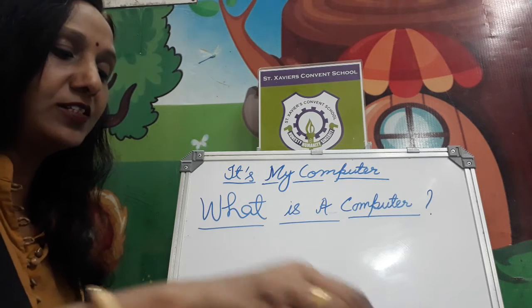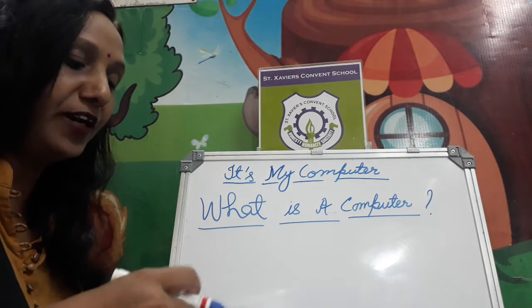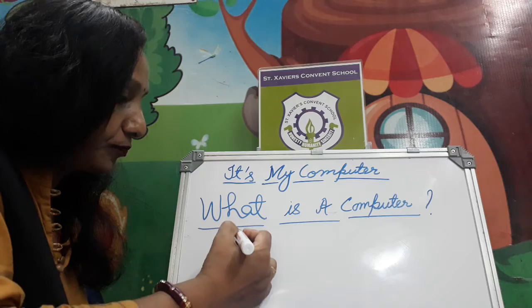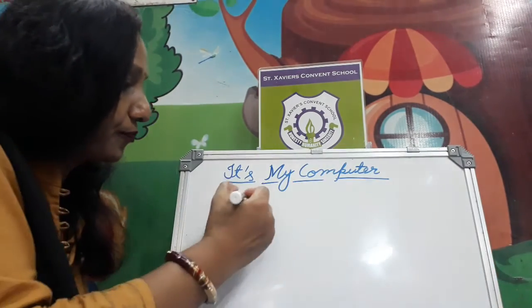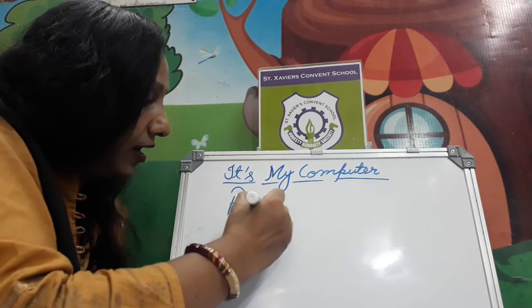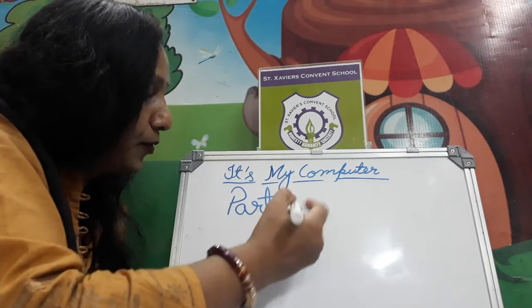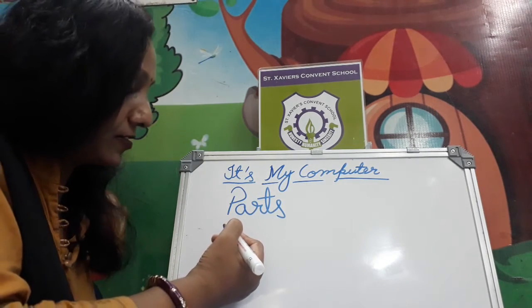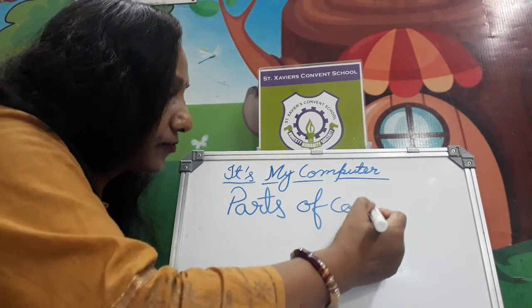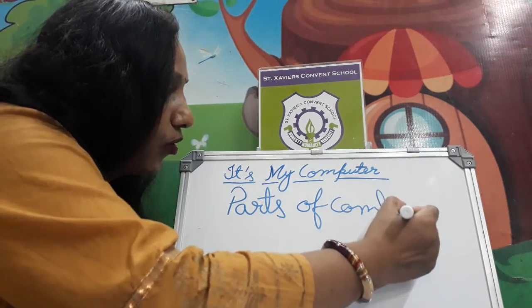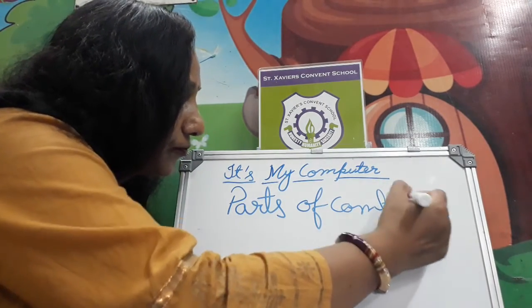Similarly, our computer system also has different parts. Like our body, our computer system also has some parts. So, what are the parts of the computer?